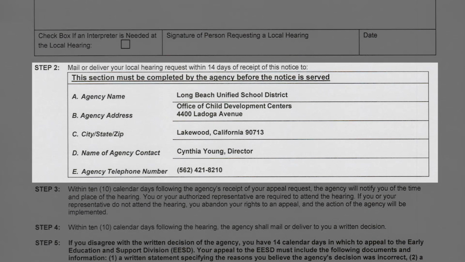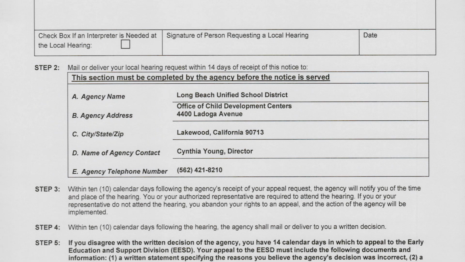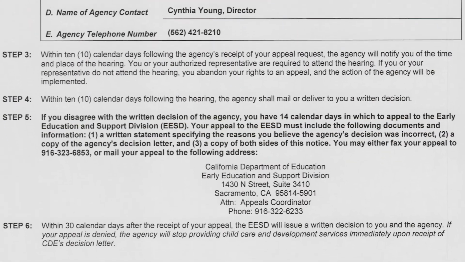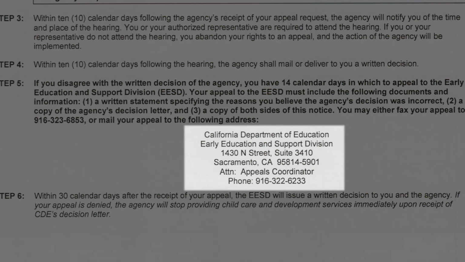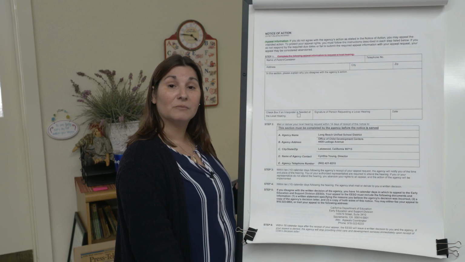This information will be used to contact our office for the appeal. It is noted here as well as in your parent handbook on the appeals information. If you do not agree with the decision when your appeal is heard, you can contact the state of California at this address and this information, and they will be the final word on the decision. Go ahead and take a minute to review the information before we proceed.